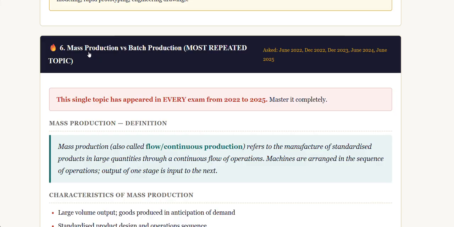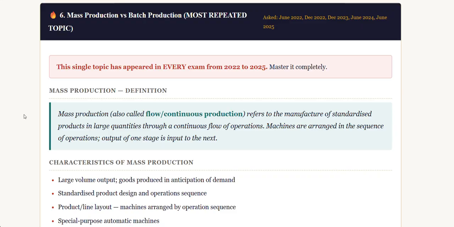The next very important topic is mass production versus batch production, which I said in unit one also. It has been repeated in unit two.